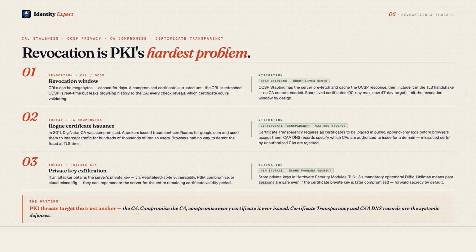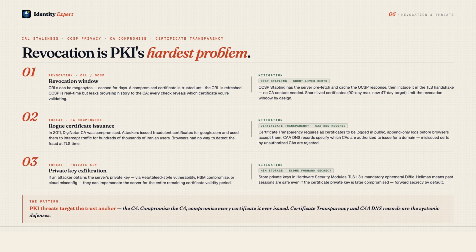The Online Certificate Status Protocol, OCSP, defined in RFC 6960, allows real-time per-certificate revocation checks. The client sends the certificate's serial number to the CA's OCSP responder. The responder returns a signed status. But OCSP has a privacy problem. The CA can see which certificates you're validating.